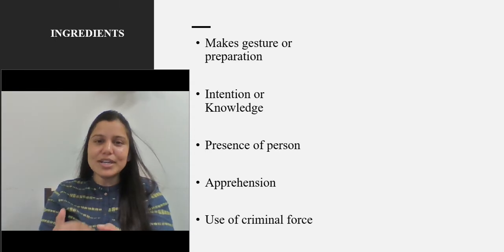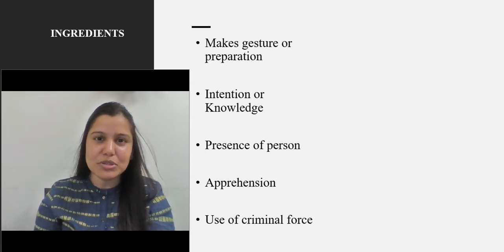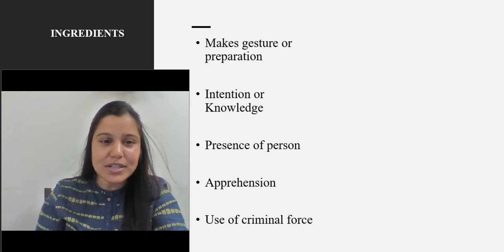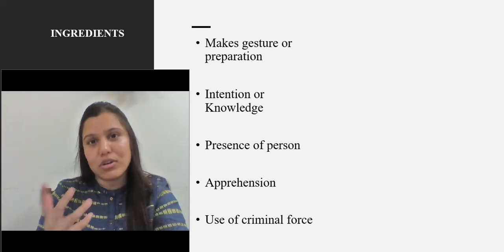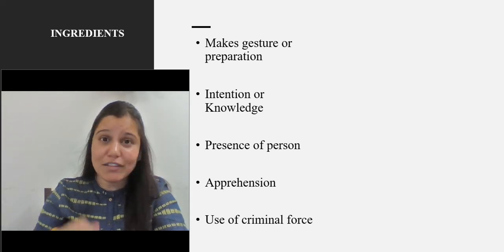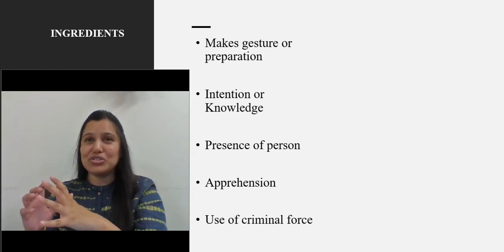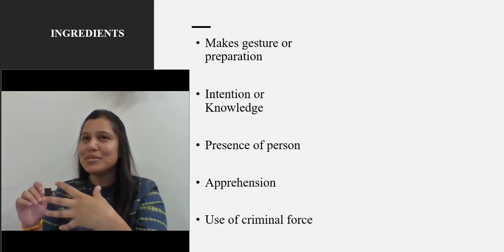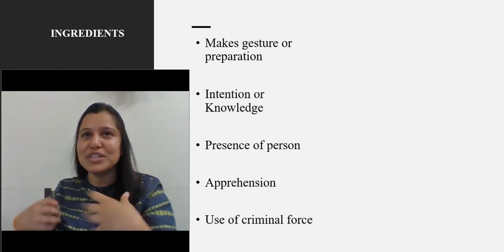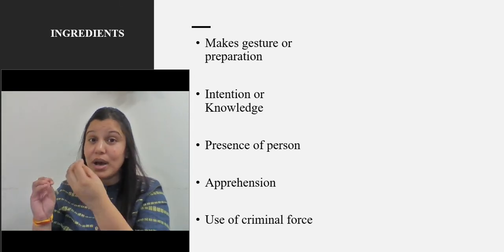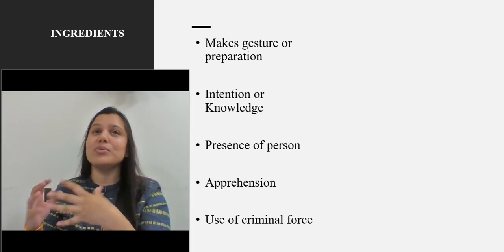Let's quickly cover the other elements as well, so that you have a complete and clear idea. The second one is intention or knowledge. When I'm cleaning my gun, I have the intention just to scare somebody. Sometimes you do not want to actually show your power, you just show it through certain gestures. So maybe you had the intention, or you had the knowledge.